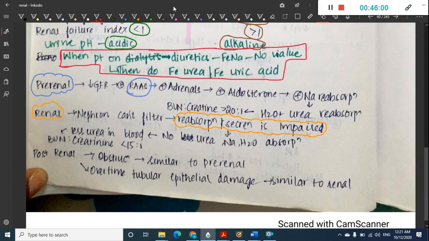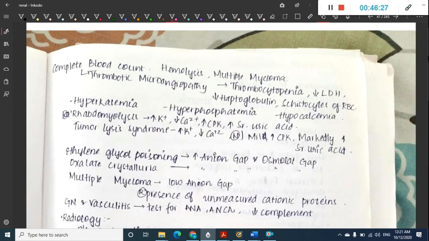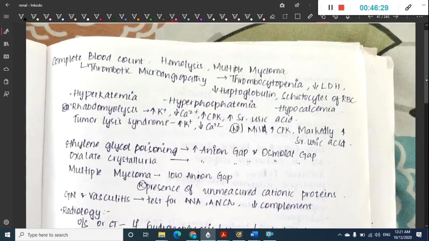So what do you see finally in post-renal? In post-renal, there is obstruction. In the beginning the obstruction is similar to pre-renal. Later, after a few days or few weeks, you will see epithelial damage occurring. So as a result, in post-renal, initially it occurs as pre-renal, and later it mimics renal. Then we will see the investigations that we have to do.